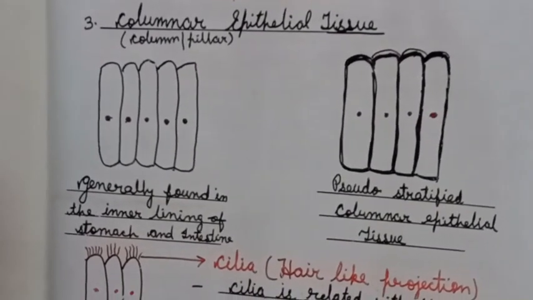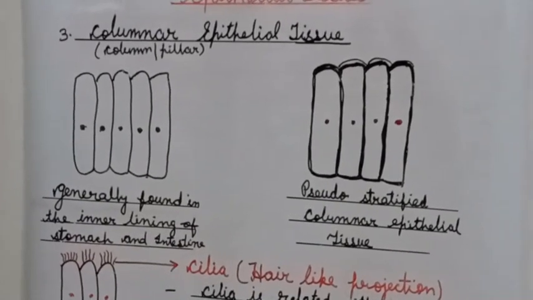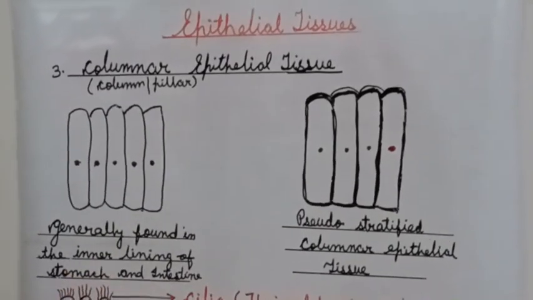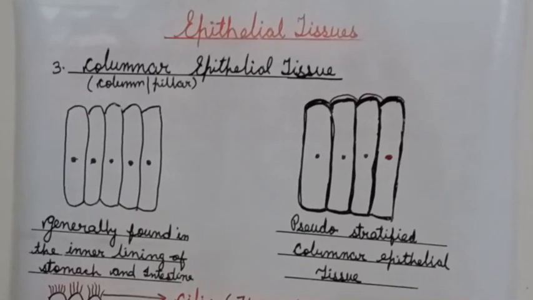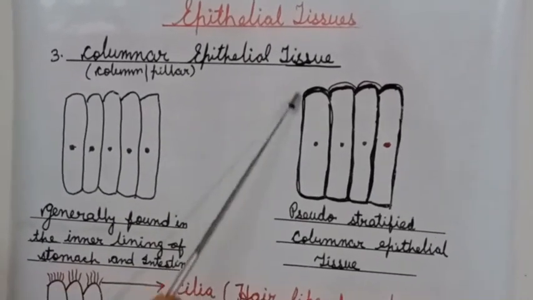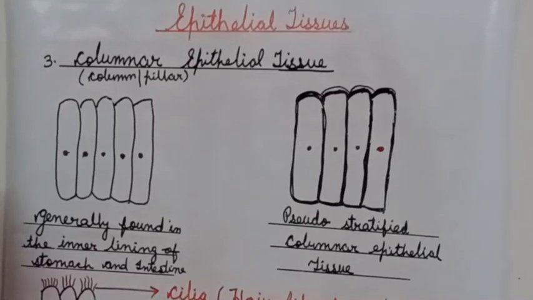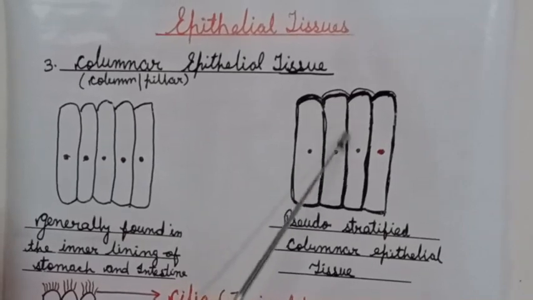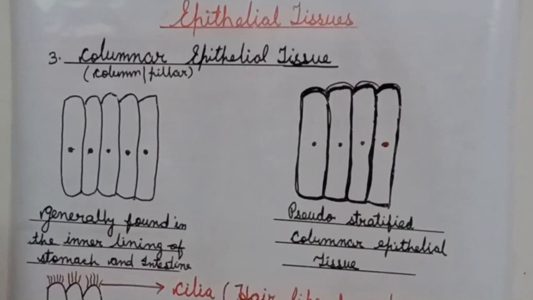Then one question may arise: like cuboidal and squamous cells, are columnar epithelial tissues also formed multi-layered? No. Columnar epithelial tissues are not found multi-layered, but sometimes their appearance looks multi-layered due to the thickness of their cells.